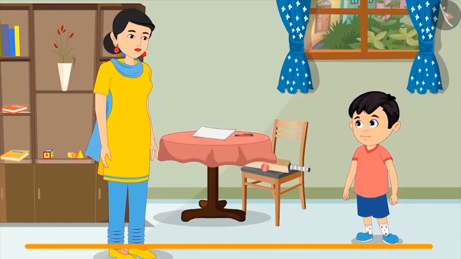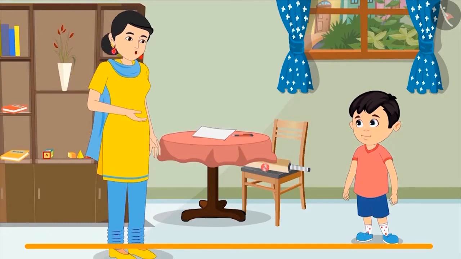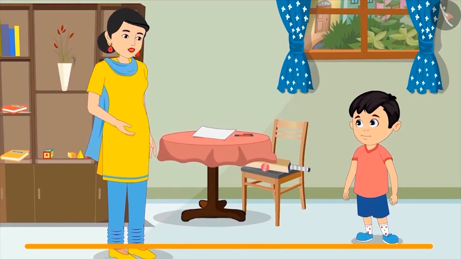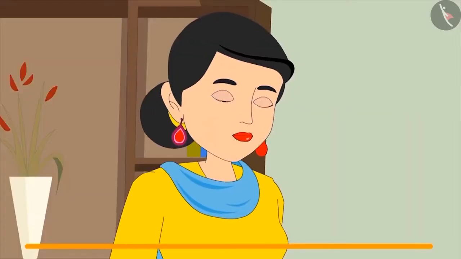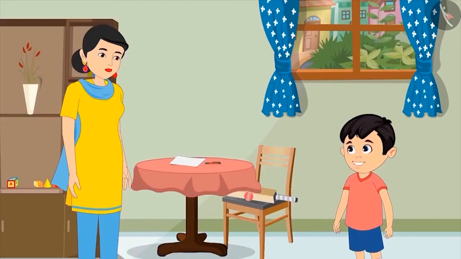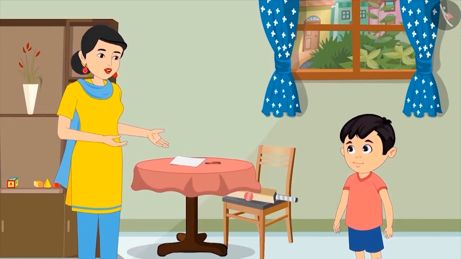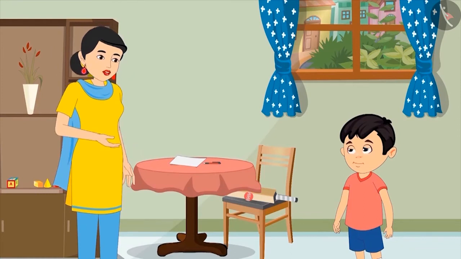Oh, really? Can you tell me more examples of such pairs? Yes, why not, son? Look at the paper and pen placed on that table. We use both these things in writing. This means pen and paper also form a pair. Yes, Chotu, you are absolutely correct. Now, can you tell me examples of more such pairs?